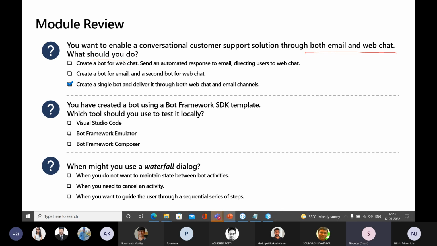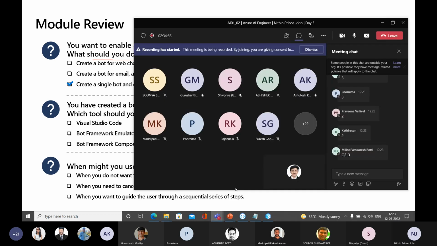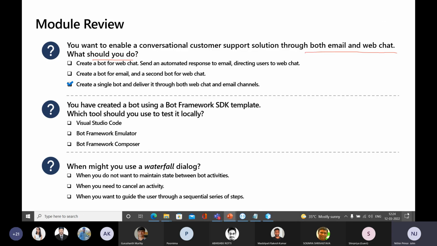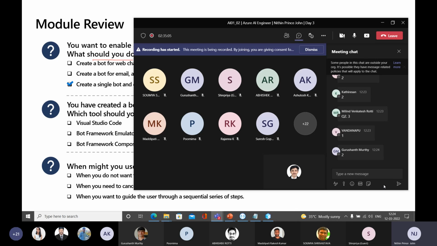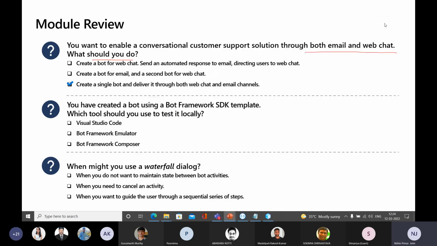Okay, one is saying the first is the right option, and one is saying the third is the right option, because there is a confusion. So the right answer here is Bot Framework Emulator. The second is the right option.